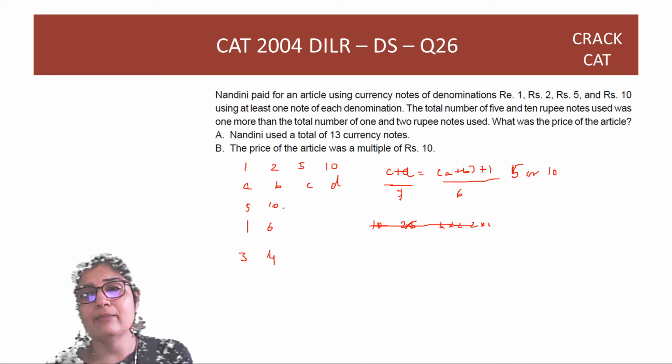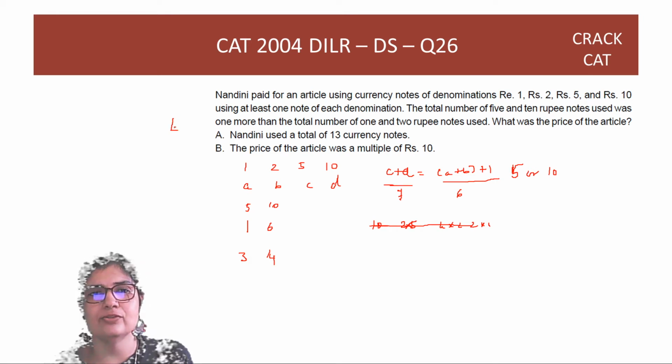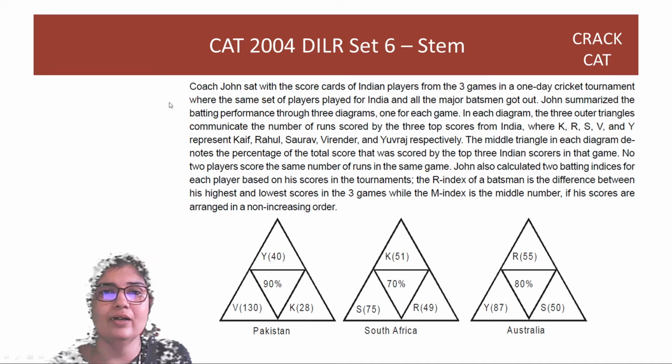Right? So there is more than one possibility. So here there is not enough information even if you look at them together. So the answer is 4. Right? Great. Let's look at the next one now.